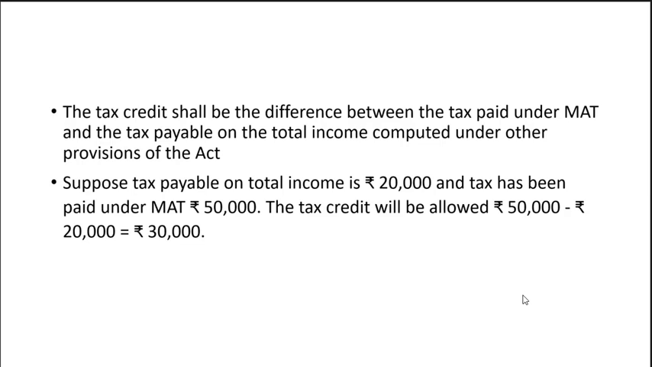Suppose tax payable on total income is rupees 20,000 and tax has been paid under MAT rupees 50,000. The tax credit will be allowed 50,000 minus 20,000, so it is 30,000 rupees.